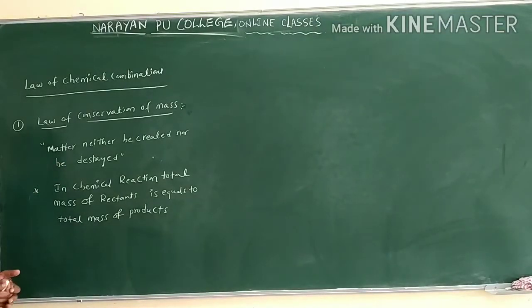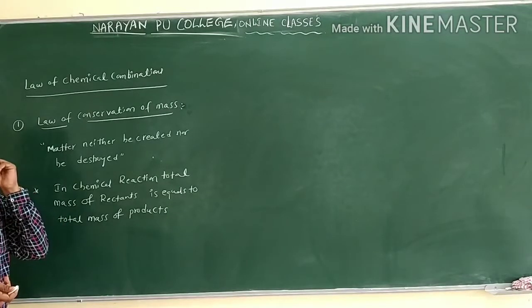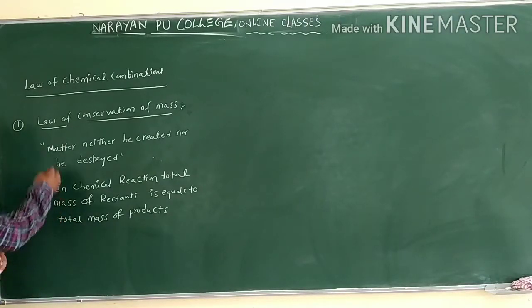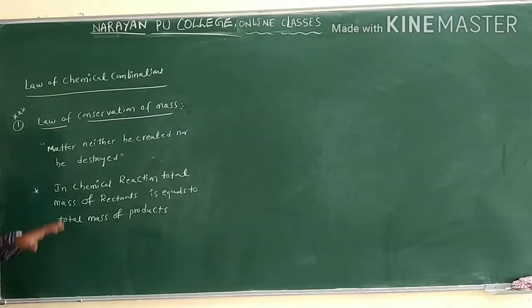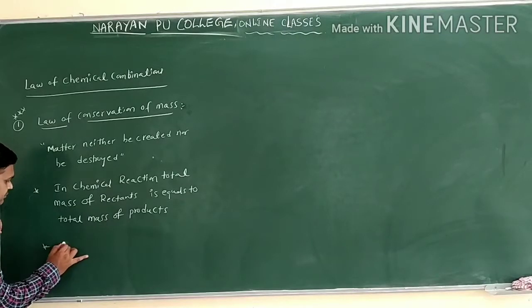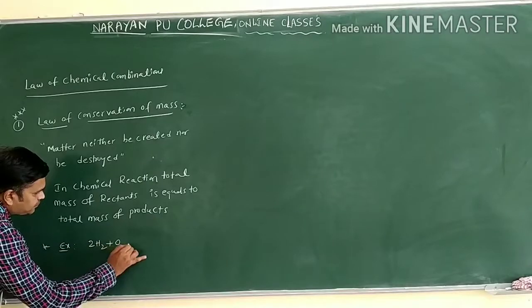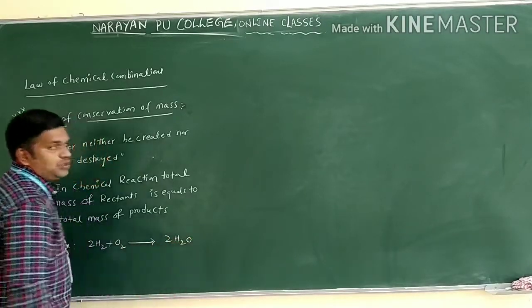You can define this in a different manner also. The total mass of the reactants before the reaction is equal to the total mass of the products after the reaction. You can write any one of the definitions. For both exams, this definition is important. Clear? Let us see one example: 2H2 plus O2 gives rise to 2H2O.